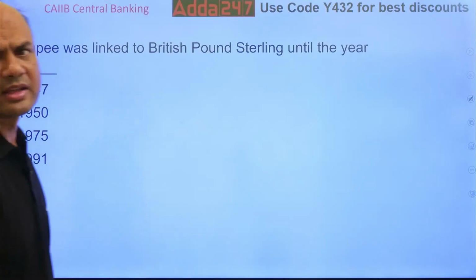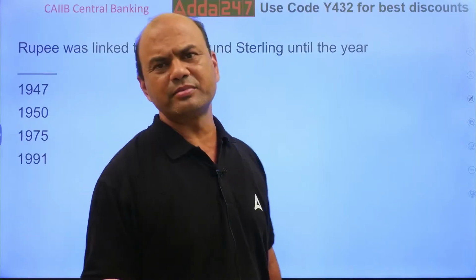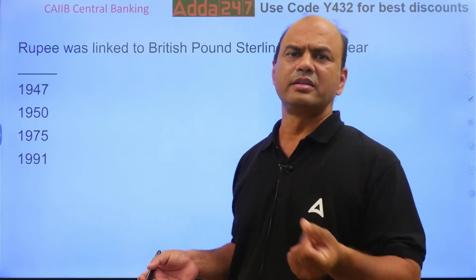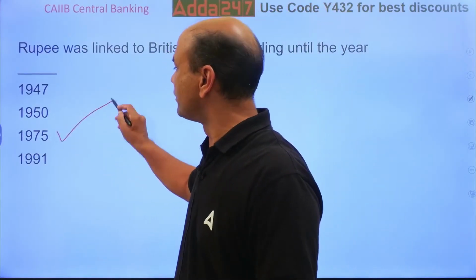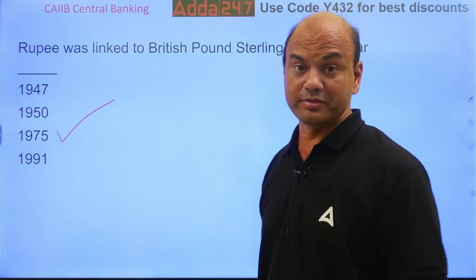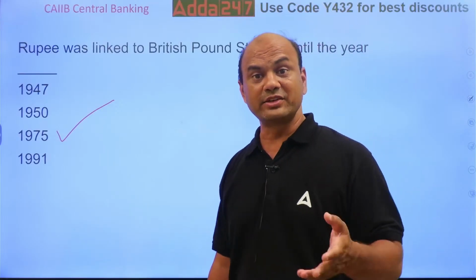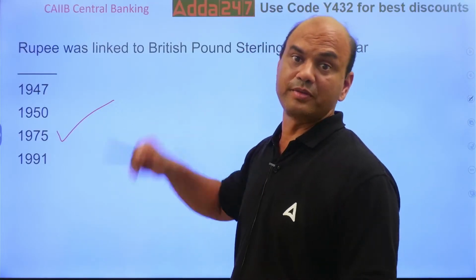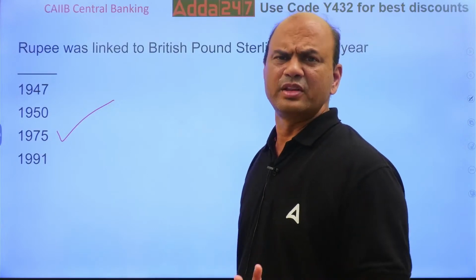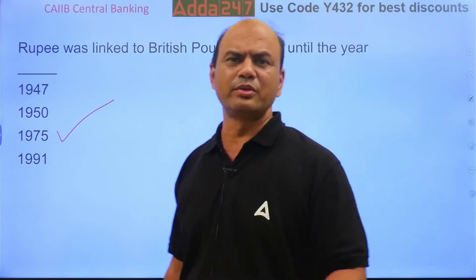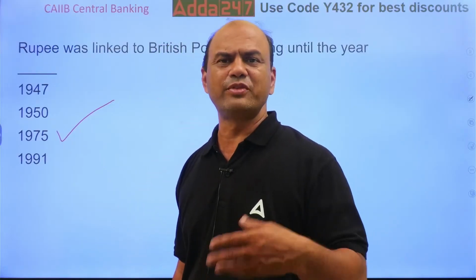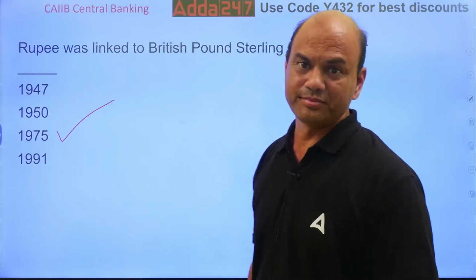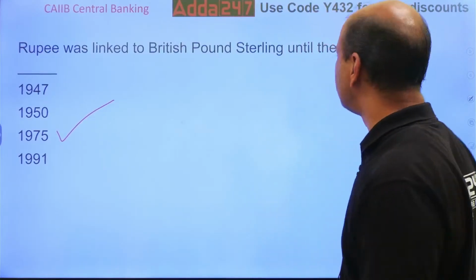Many of us think that in 1947 we got freedom, so the rupee should have been separated. But no, the rupee was linked with the pound till 1975. Till 1975 it was linked to the pound. We had got independence, so by 1950 it should have been removed. Let it be. Okay?